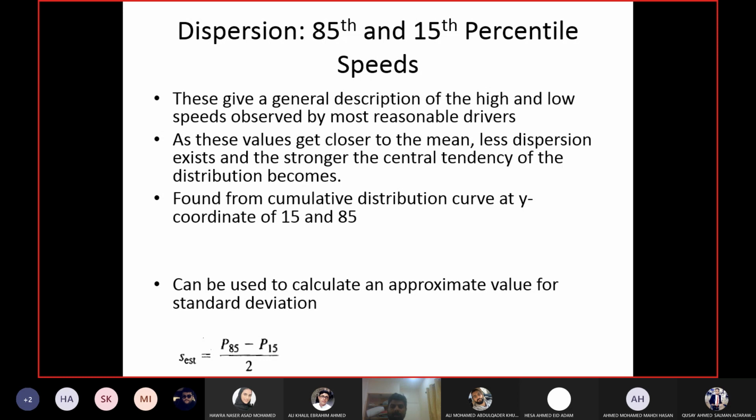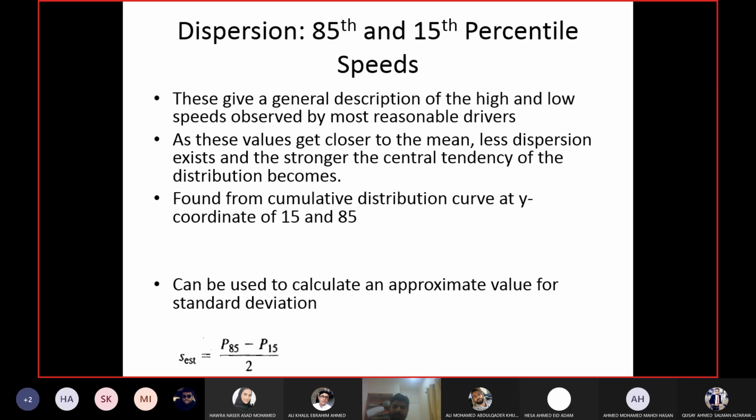Reasonable drivers have driving skill, their vehicle is operating normally, they know the road, and so forth. So anybody who is more than the 85th percentile value or less than the 15th percentile value is unreasonable. If they are less than the 15th percentile, they are too slow. If they are more than the 85th percentile, they are too fast.